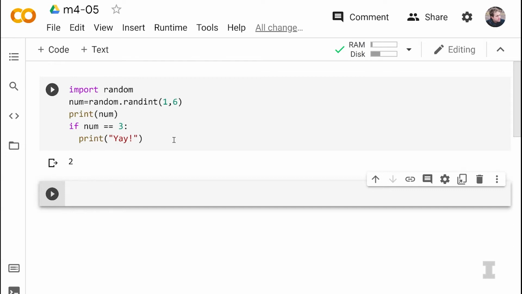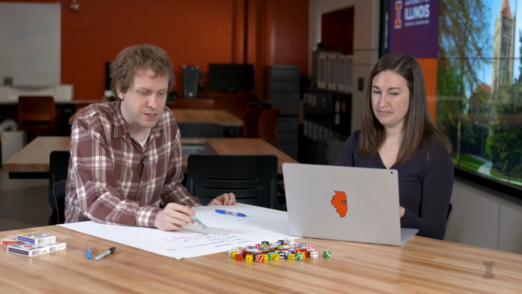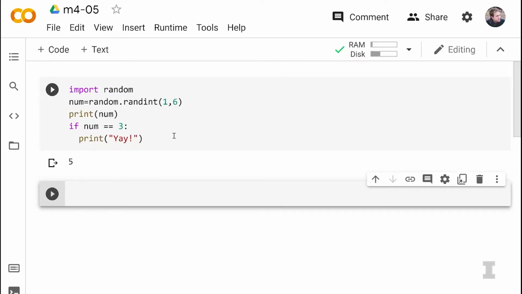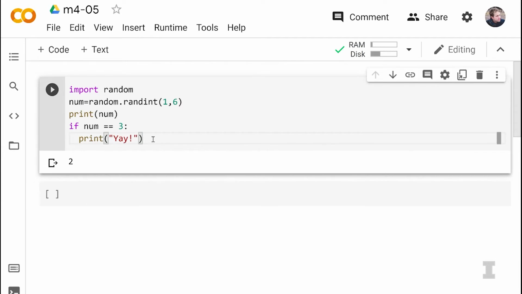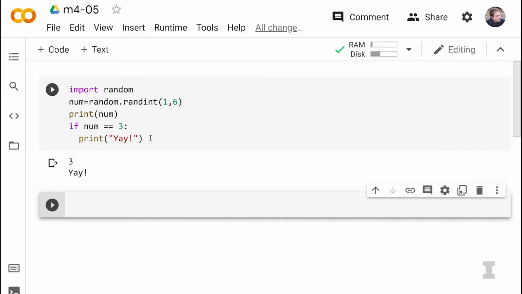So what do we see? We see 2, and did we print out yay? No. So we have this yay statement in the code, but it didn't print out because the condition wasn't met. So let's run this a few more times until we get yay. So I got 5, 5 again, 4, 6. And what Carly's doing is she's simply selecting the cell again and again and pressing Shift Enter to actually run this code. 2, 1, 2, 3, yay. Oh, there we go.